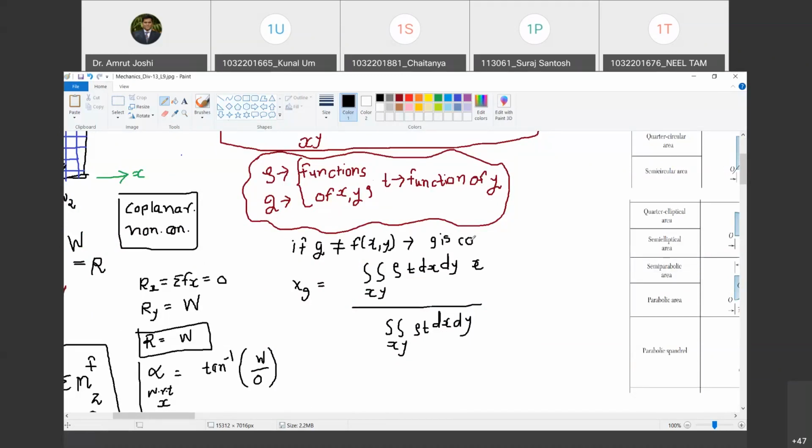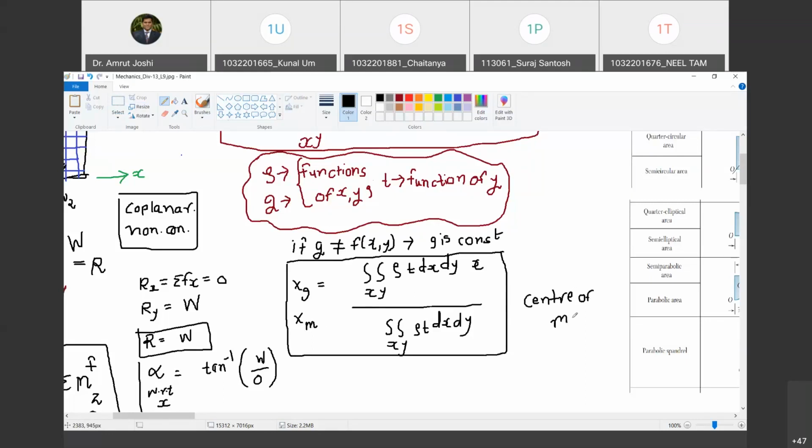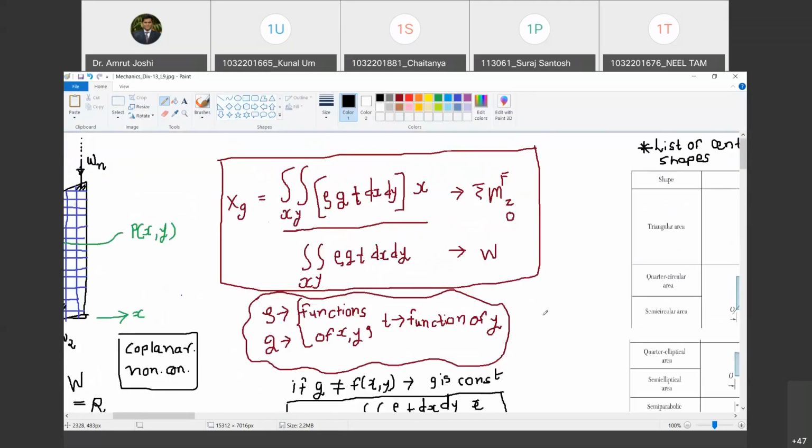Happy? Yes. Now, tell me, in this formula, we are not talking about the gravity, but only the distribution of mass. Do you agree with me? Yes. So therefore, instead of calling it xg, I am going to call it xm, where xm is the x coordinate of the center of mass of a body. Are you with me? Yes, sir. Center of mass. Happy? Yes. And this is center of gravity. Are you with me? Yes, sir.